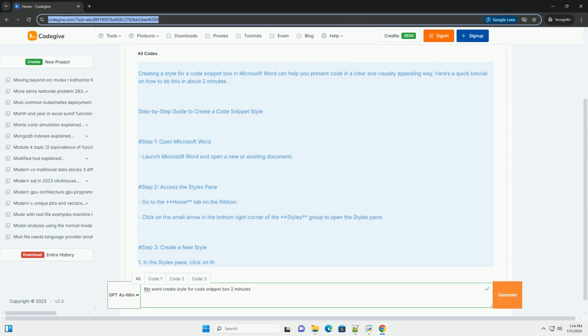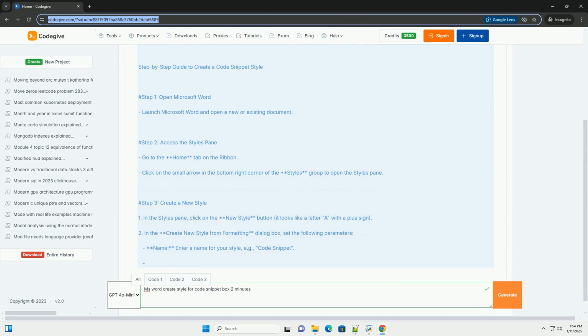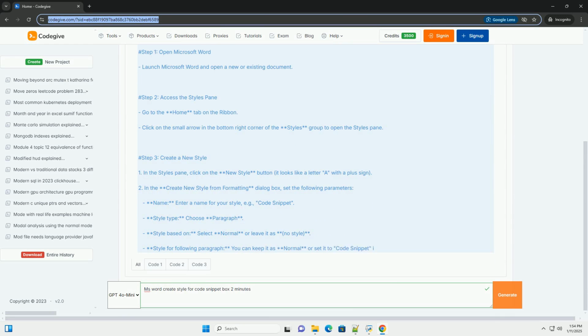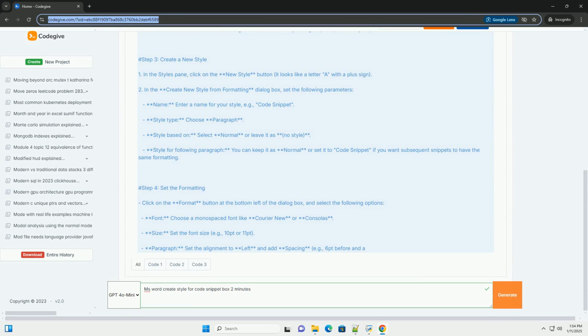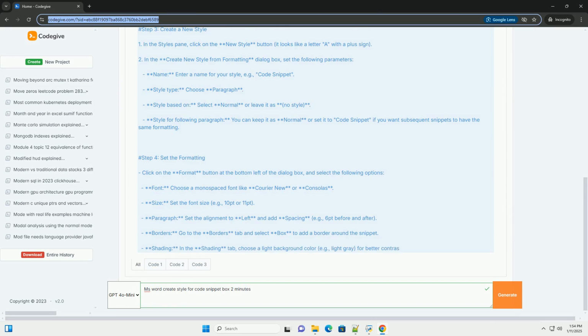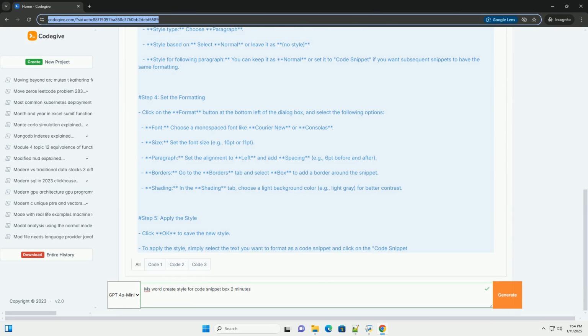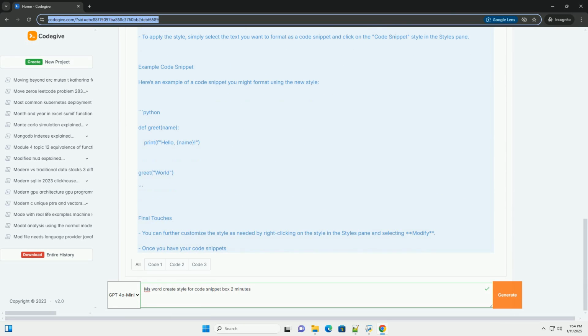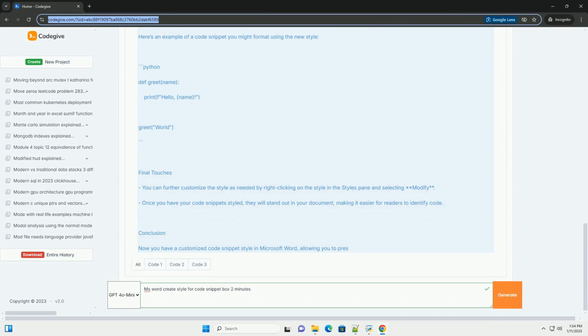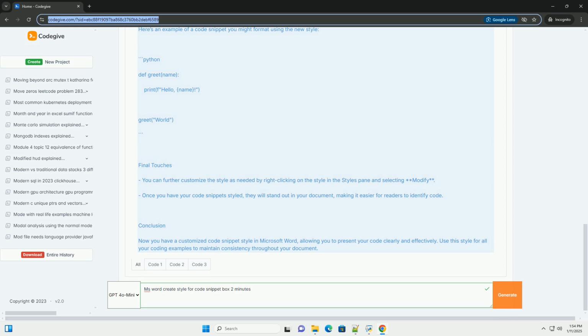Creating a style for a code snippet box in Microsoft Word can help you present code in a clear and visually appealing way. Here's a quick tutorial on how to do this in about 2 minutes. Step-by-step guide to create a code snippet style. Step 1. Open Microsoft Word. Launch Microsoft Word and open a new or existing document.